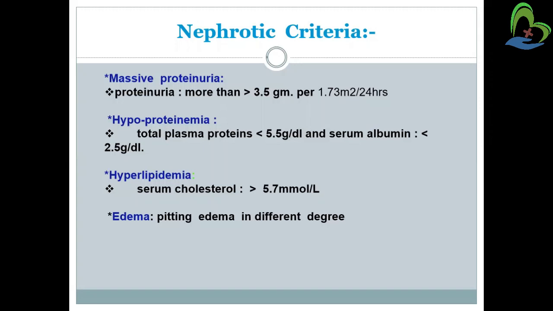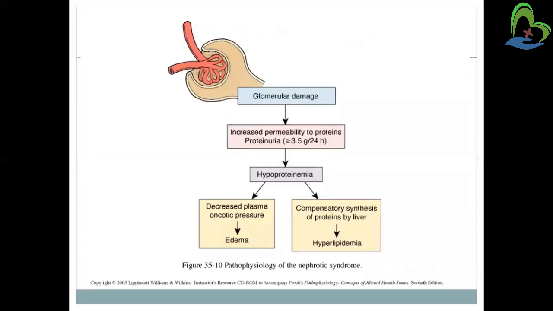Hyperlipidemia means there will be an increased level of lipids in the body or blood. Serum cholesterol level will be greater than 5.7 mmol per liter, and edema will be there. Edema will be especially in the lower extremities, but in both extremities, and the person might have facial puffiness also. So mainly there will be pitting edema in different degrees.